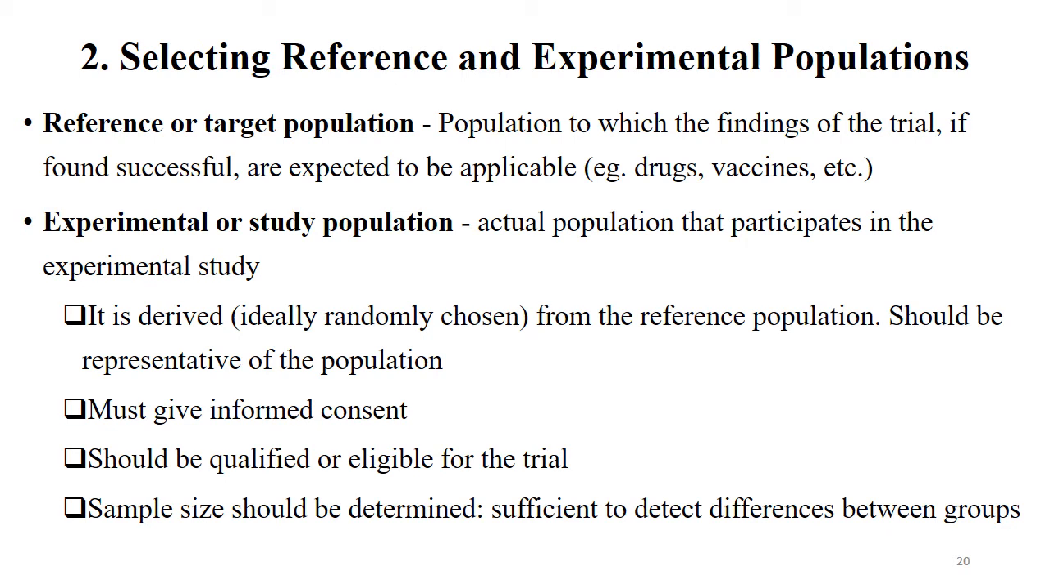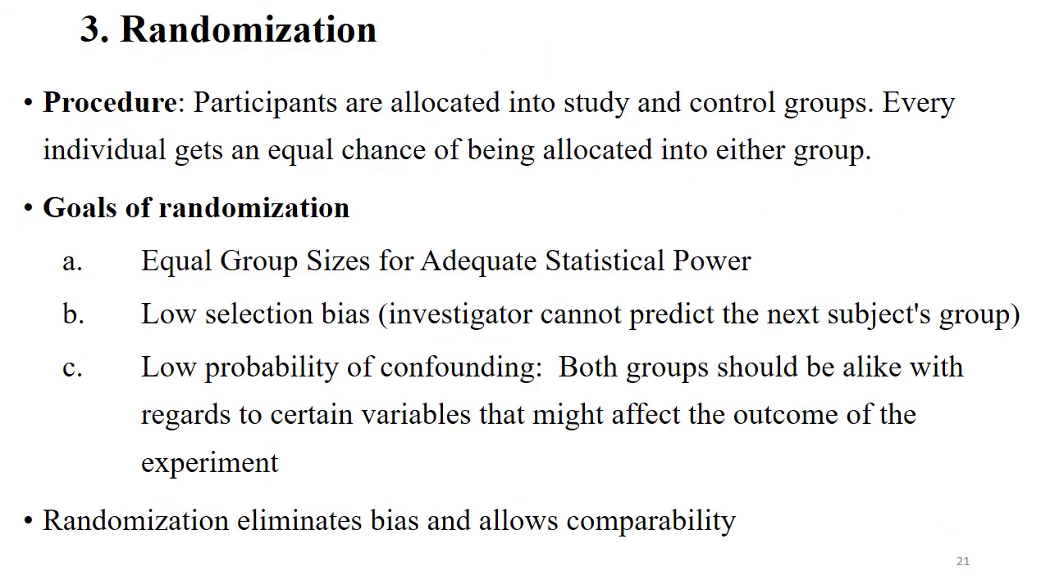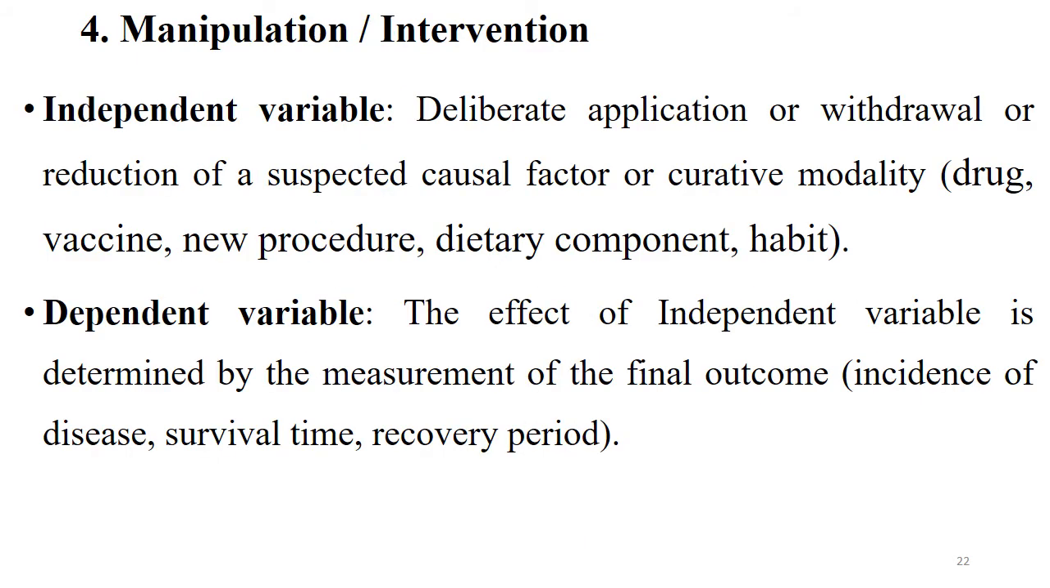Okay, they must give informed consent either by themselves, and if they are underage, then their guardians have to do so. Then the most important step is randomization. So whatever study participants are there, we randomly divide them into those who are getting the intervention and those who are getting the control. Okay, then the intervention is actually given and we measure the outcome. So the independent variable is the intervention and the dependent variable is the outcome.